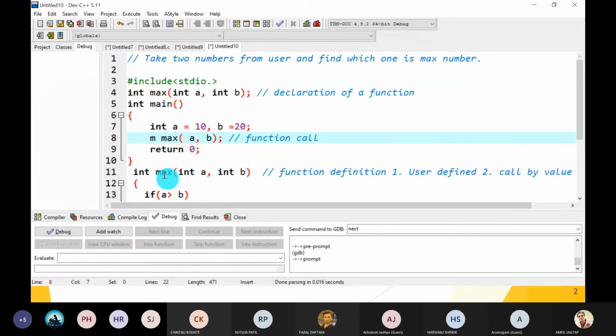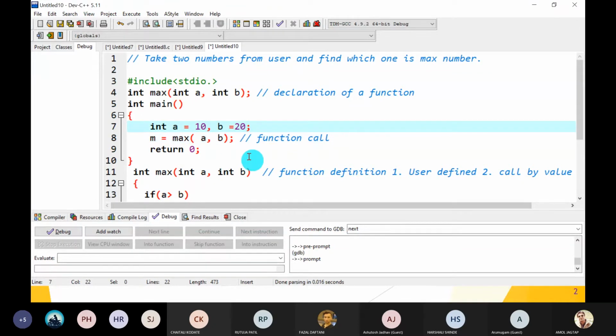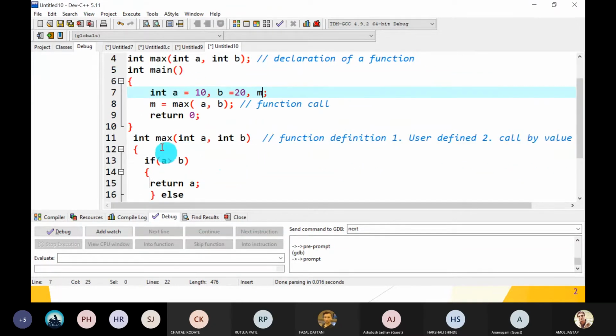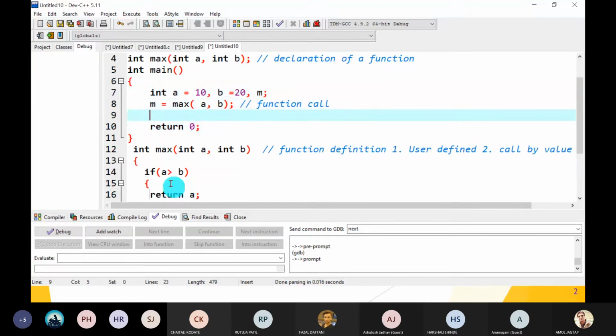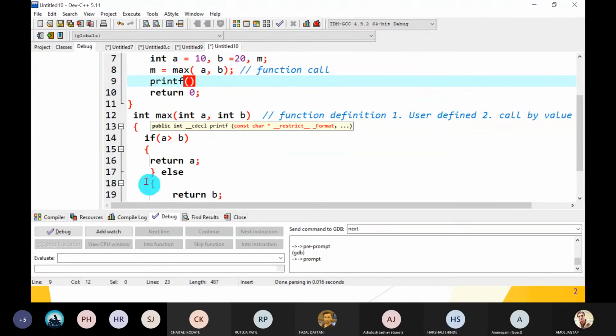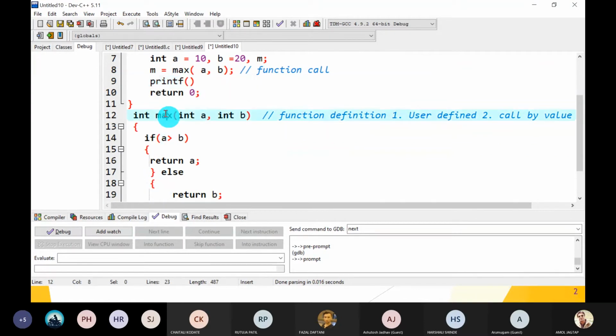I have used m as a catching variable, declared as m. That means the max function returns A or B, whichever is the max, and I catch it into m and then display it with printf in the main function. These statements are within the scope of main. Calling the max function is done by main, but calculating which one is the max is done by the max function itself, which returns that value.